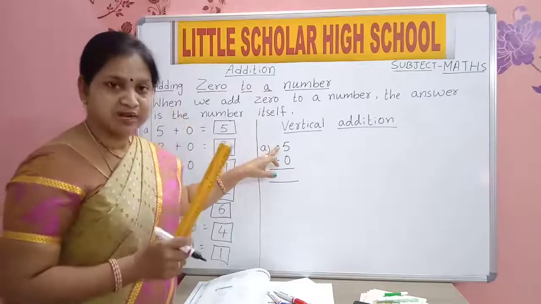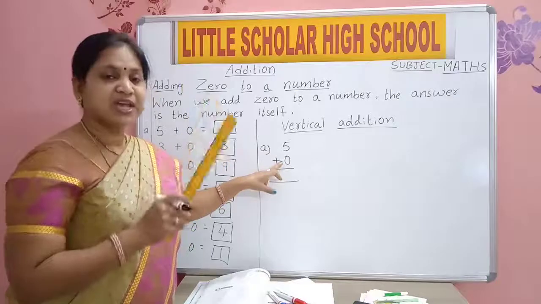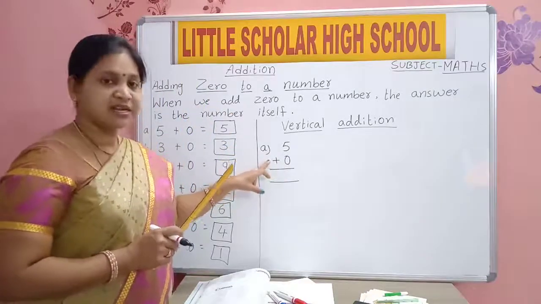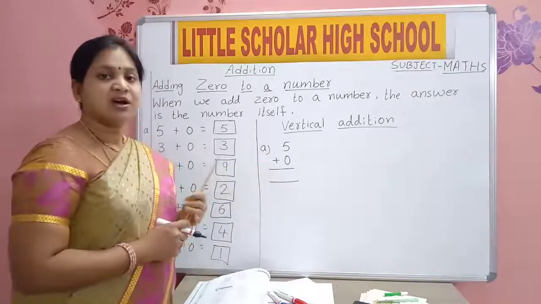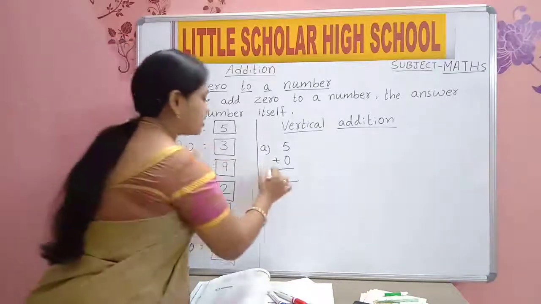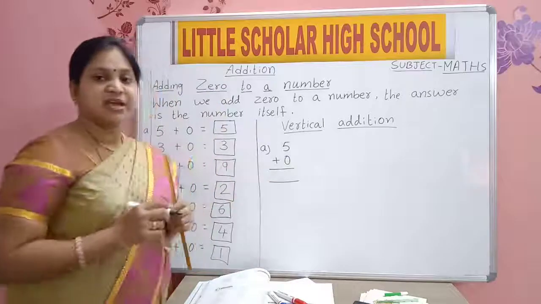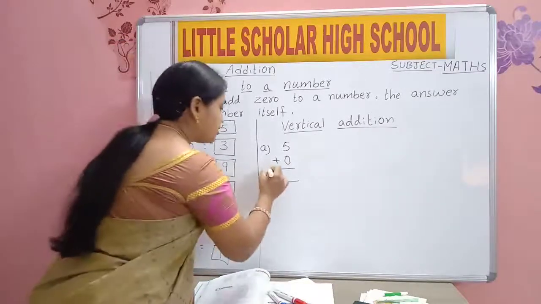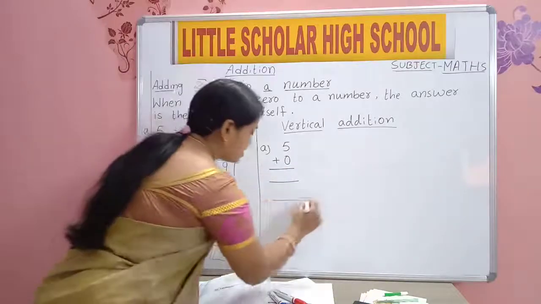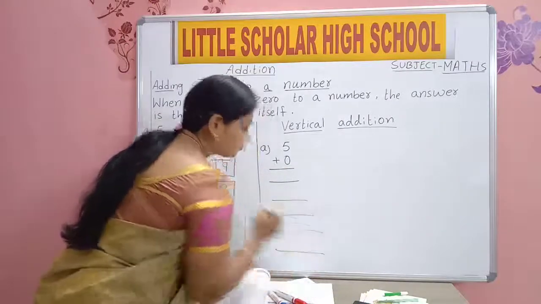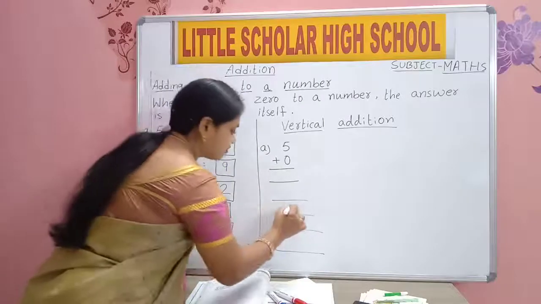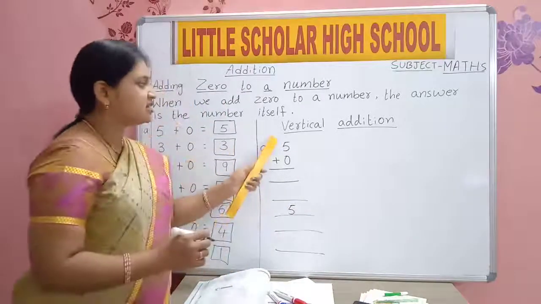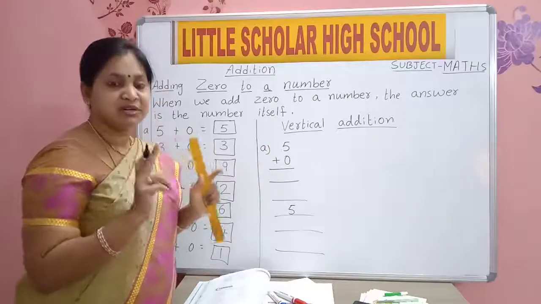5 we will write in one line. Below 5, exactly below 5, you will write 0. Plus sign next to 0. Then below, you will draw these 2 lines. Yes, you are writing in your single rule class book. While writing this vertical addition, you will not leave a line.